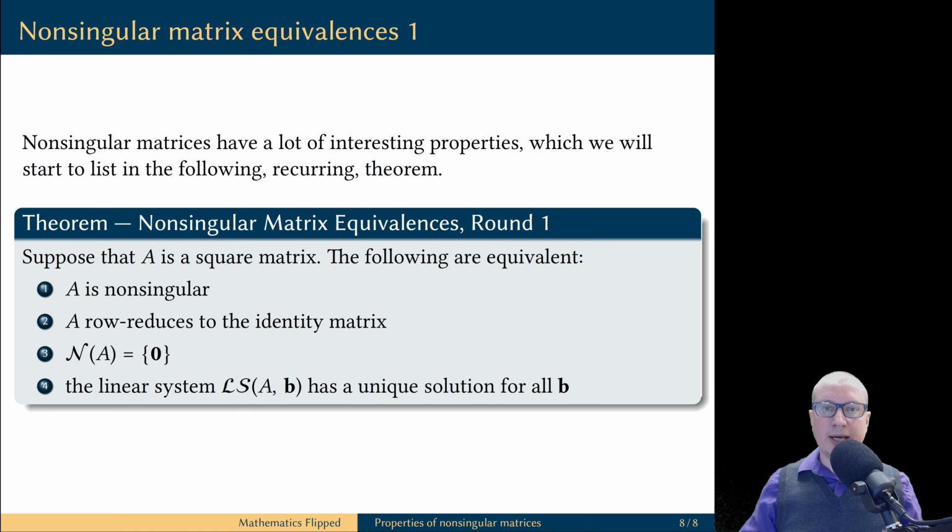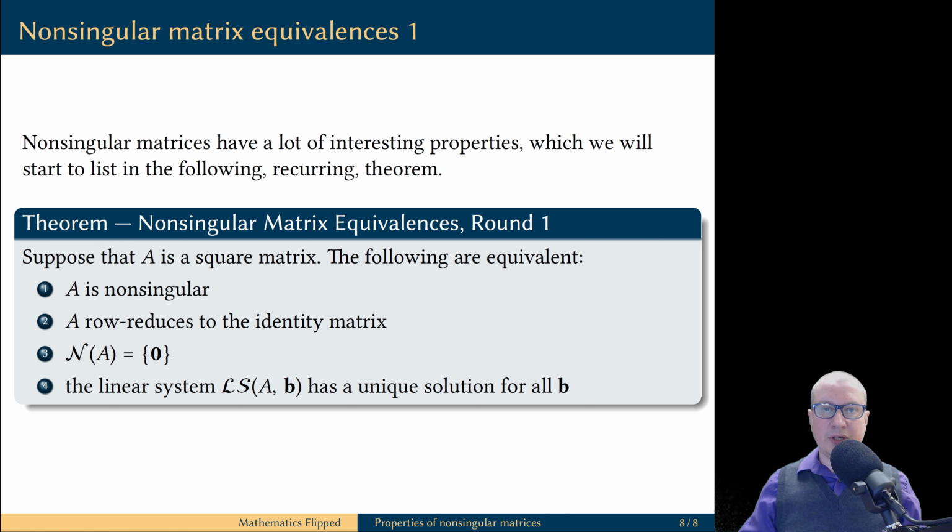We will be coming back to studying properties of non-singular matrices regularly throughout the rest of the course. And to keep track of our discoveries, we are going to put equivalent statements about non-singular matrices into one big theorem, which is going to be regularly updated and is going to grow to many statements.